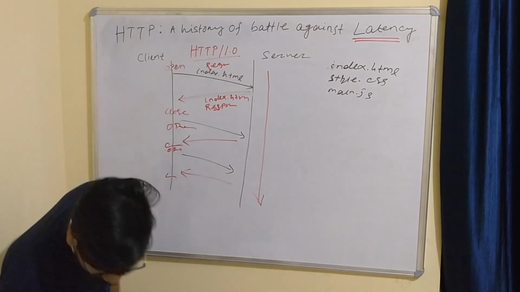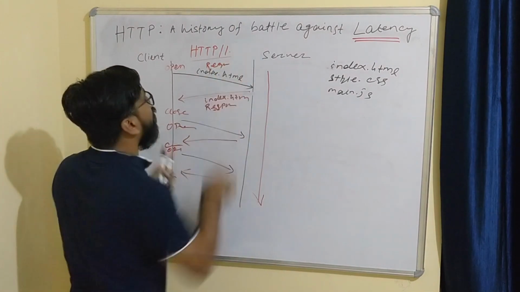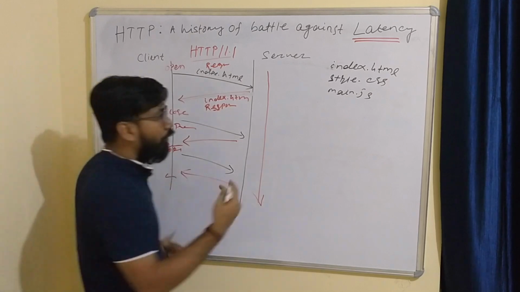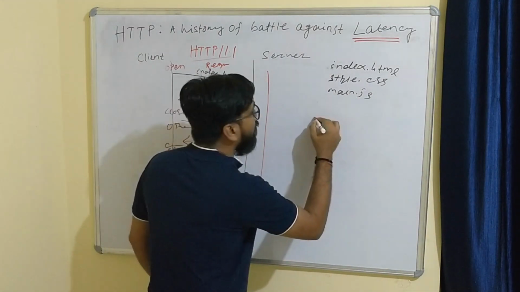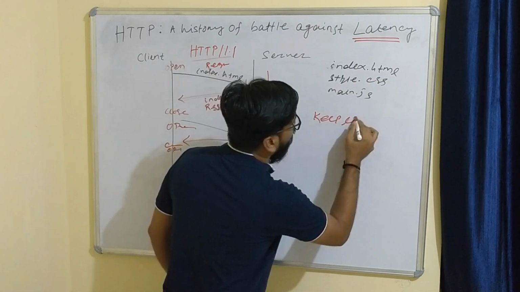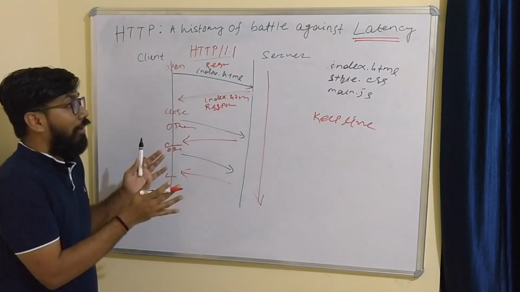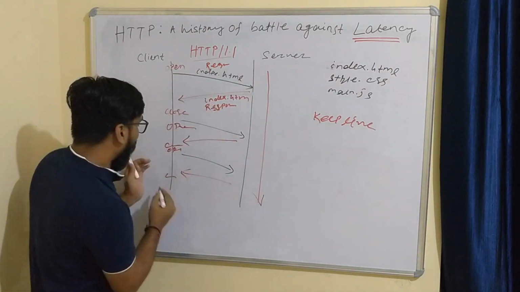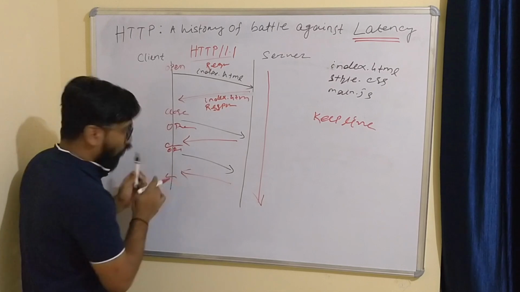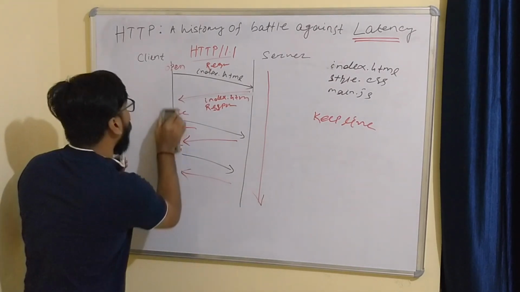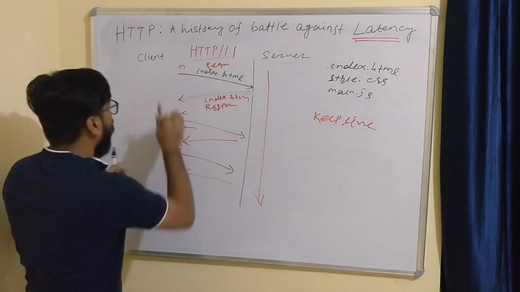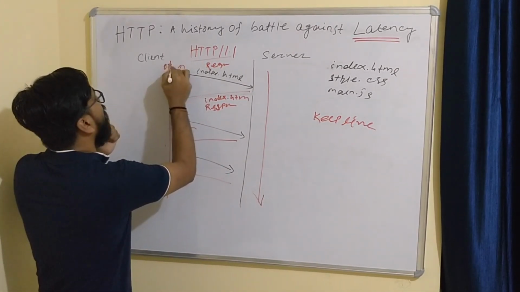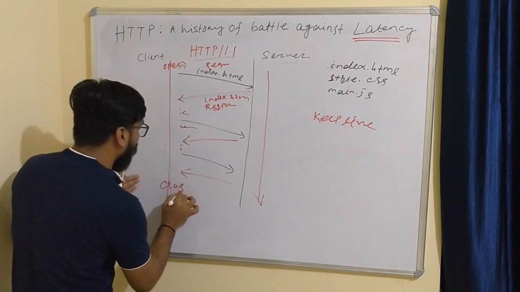So let's switch to 1.1. This is very simple. Here another header has come, keep-alive. Here TCP will say don't kill me, let's live while my connection is open. So all the requests and responses finish, and after that the connection will be closed.